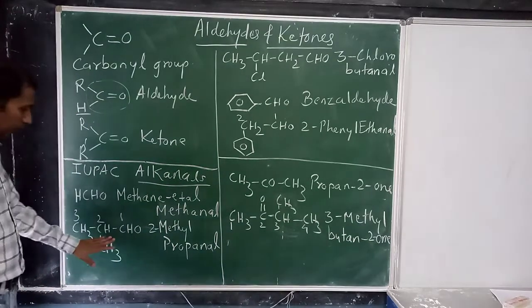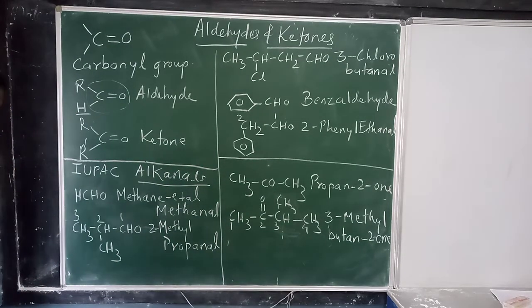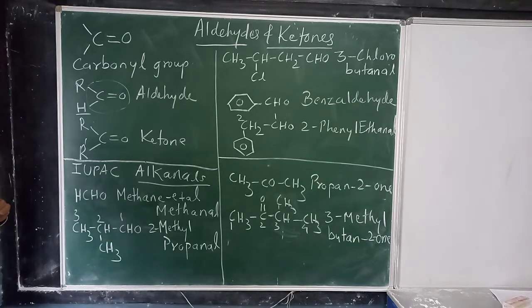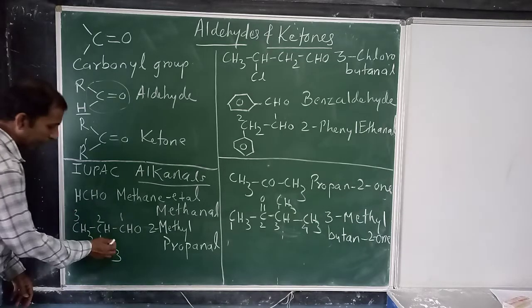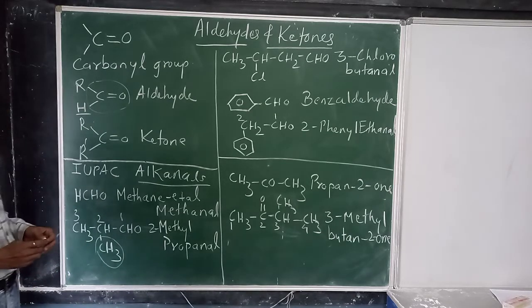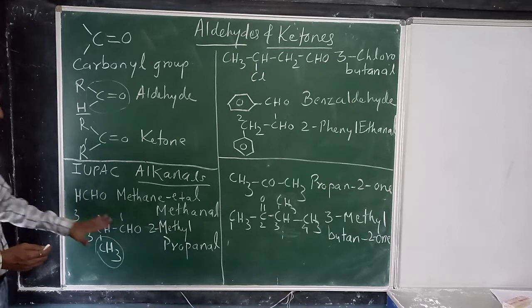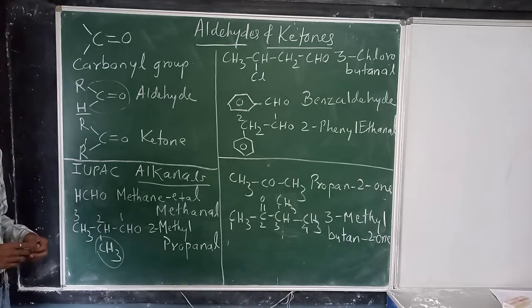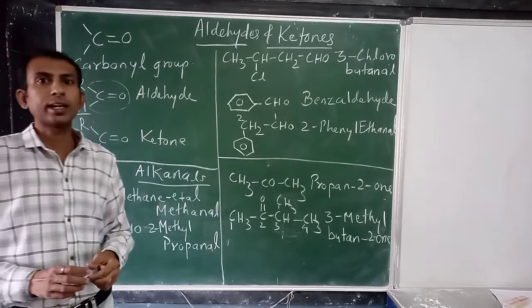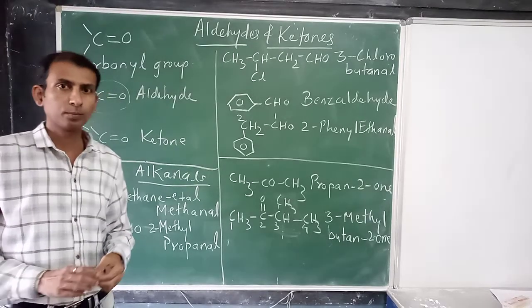For example, see here. Now here CHO group is there, which is aldehyde. Okay, but there are 3 carbon atoms and also one branching substituent. We have a substituent also. So how to name this compound? You start numbering the carbon atom after selecting the longest chain of carbon atom which is containing CHO group.